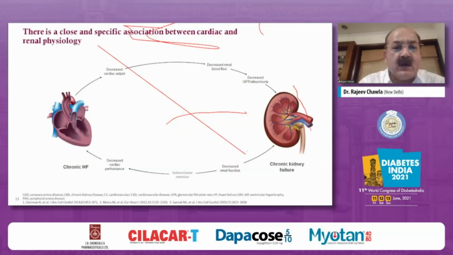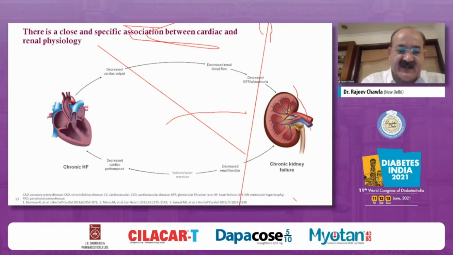And we know there is a very close and specific association between cardiac and renal physiology. So if you revise your basic fundamentals of physiology, you will remember that the moment there is a decrease in cardiac output, there is going to be a reduction in renal blood flow. So overall eGFR is going to be down. Initially, there could be a reduction in albuminuria, but with progression of CKD in these patients, there is going to be a further decrease in renal function.